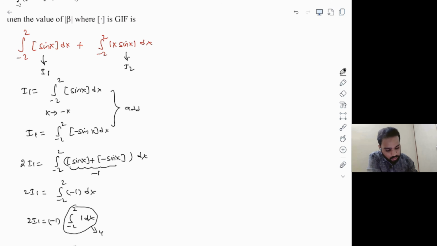Now, let's see the second term here, that is I2. I2 is equal to, moreover here you can notice that this mod of x into sin x is an even function, right? So let's write it as 2 times the integral from 0 to 2. Now, in between 0 to 2, clearly this x sin x is positive, right? So let's make it as x into sin x dx. Now you know what to do. This is u and this is v. You're going to use integration by parts.